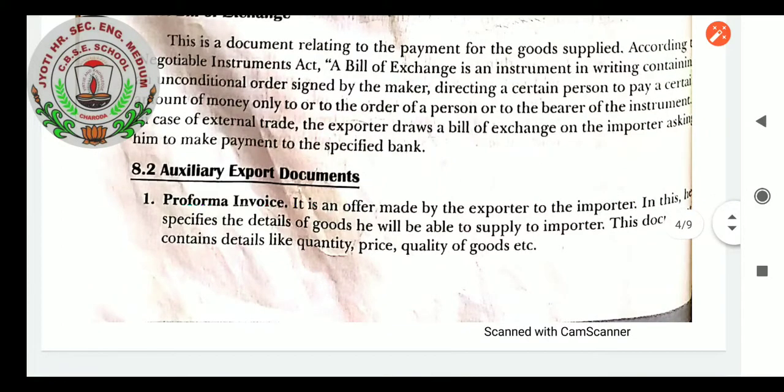Auxiliary export documents. These are additional documents needed for export, as follows. Very first, the pro forma invoice. It is an offer made by the exporter to the importer. In this, he specifies the details of the goods he will be able to supply to the importer. This document contains details like quantity, price, quality of goods, etc. So this is the pro forma invoice, students.